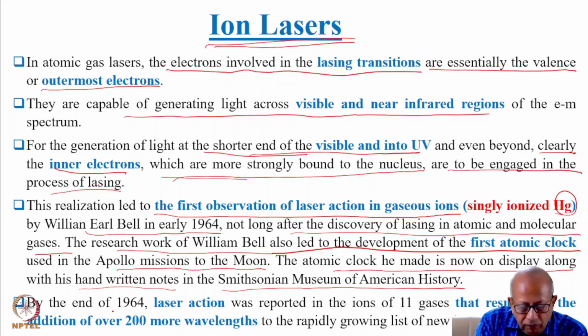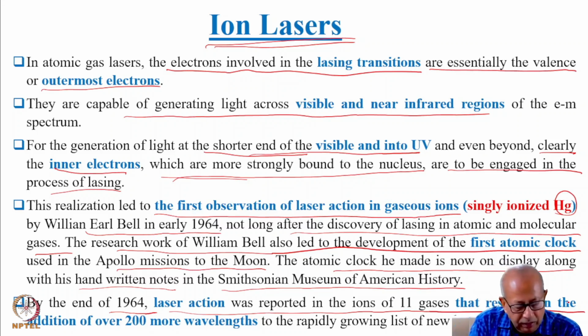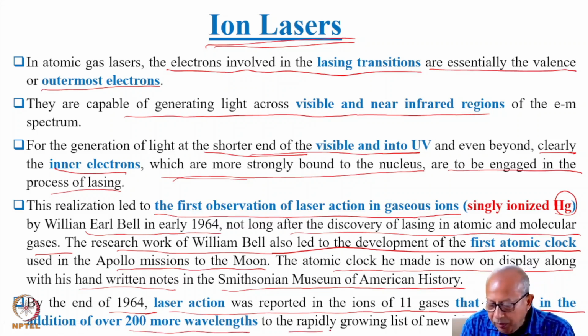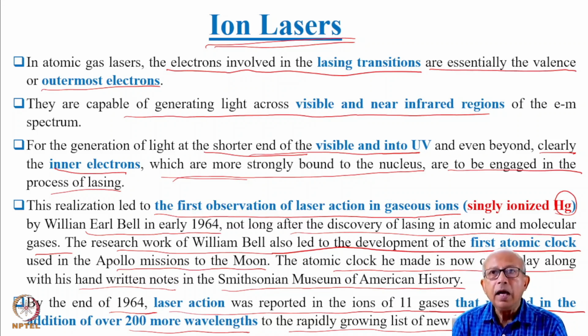By the end of 1964, laser action was reported in the ions of 11 gases, which resulted in the addition of 200 more wavelengths to the rapidly growing list of new lasers at that time. As you know, at that time there was concentrated activity to obtain coherent light at newer and newer wavelengths.